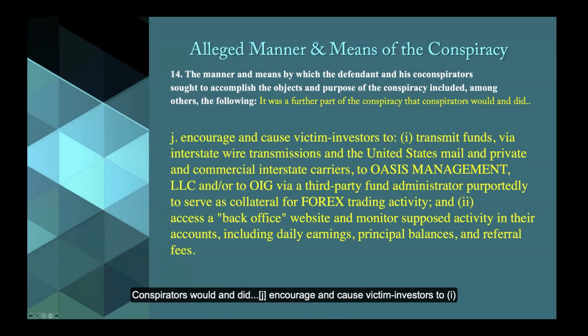Conspirators would and did encourage and cause victim investors to, one, transmit funds via interstate wire transmissions and the U.S. mail and private commercial interstate carriers to Oasis Management, and or to OIG via a third-party fund administrator purportedly to serve as collateral for Forex trading activity, and two, access a back office website and monitor supposed activity in their accounts, including daily earnings, principal balances, and referral fees. If this were true. Okay, number one, transmit funds. I don't think that's the issue. Transmit funds, if it's true, doesn't hit any of those 6.